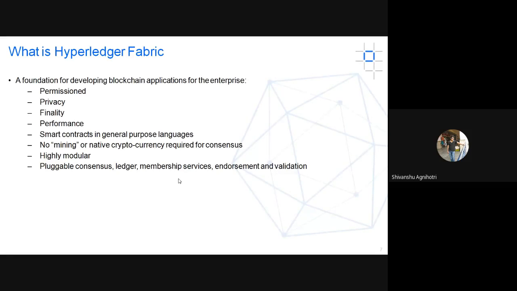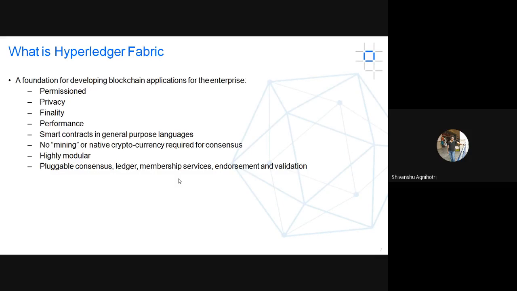You can write simple smart contracts. In terms of Ethereum, you have to use the Solidity language. Solidity is quite a new language, and many developers are still uncomfortable using it, and its syntax is quite complicated. Using languages like JavaScript and Golang gives you much more ease in developing your contracts. So this is also a good point.